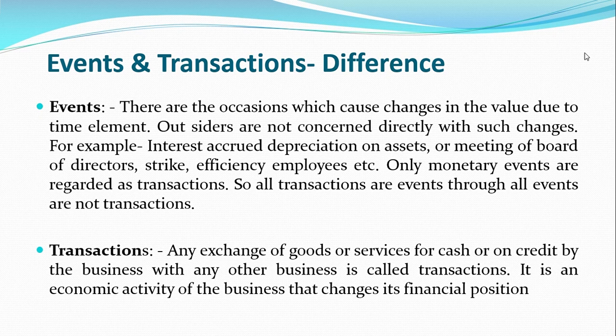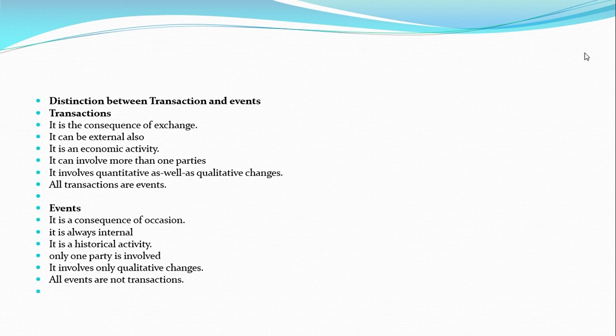Transaction is any exchange of goods or services for cash or on credit by the business with any other business. It is an economic activity of the business that changes its financial position. So, what's the difference between transaction and events? Transaction is a consequence of exchange.